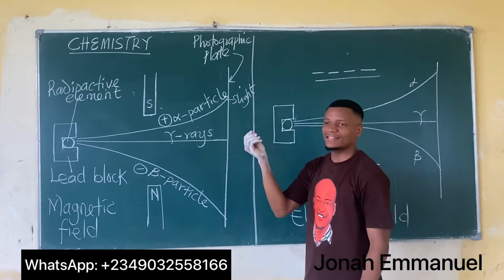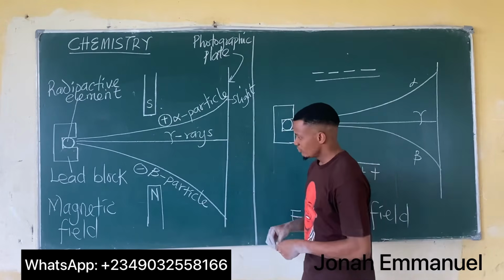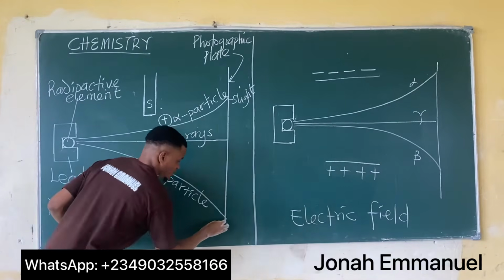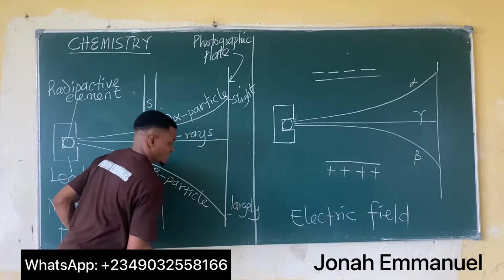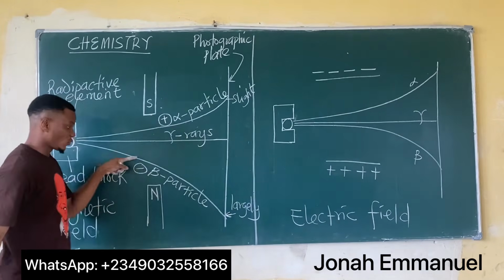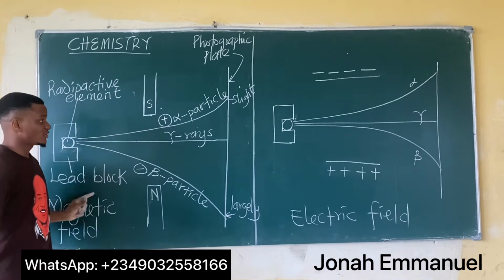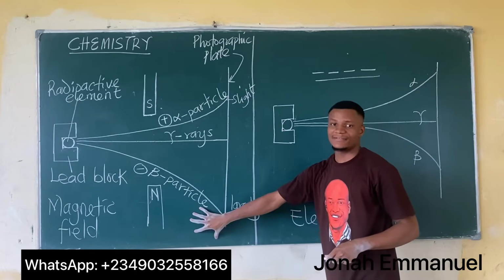The deflection is almost nothing, alright? But look at beta particles, it is largely deflected towards the north pole of the magnet. So this is deflection of the three types of radiation in a magnetic field.